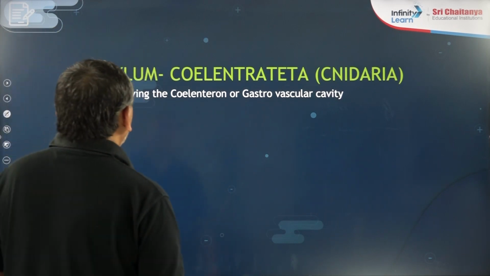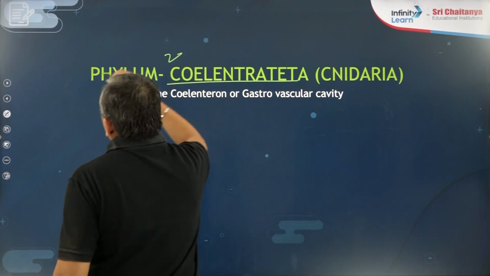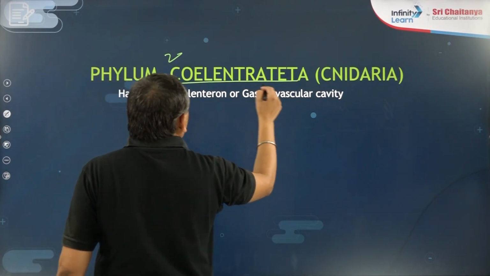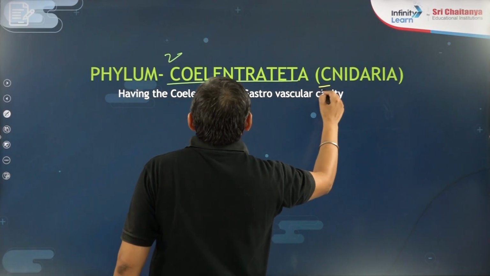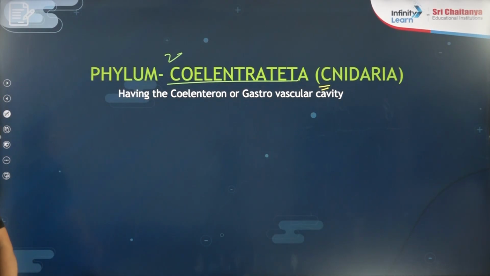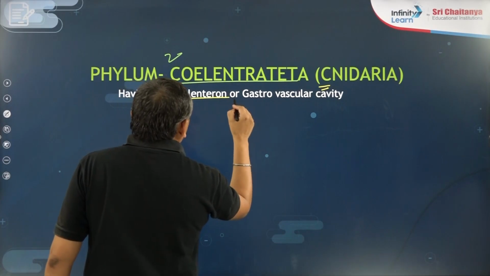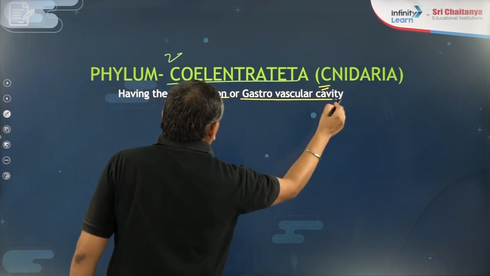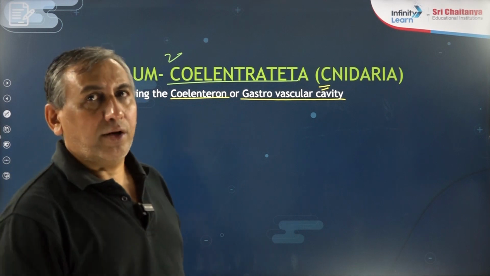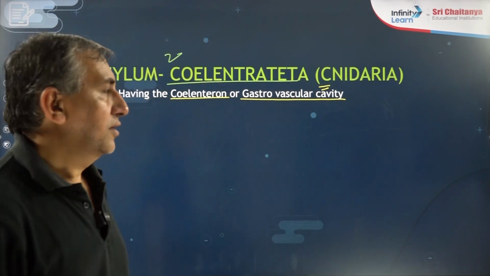Now I am coming to the very important second phylum, that is known as the Cnidaria. What is the name of the second phylum? That is the Cnidaria. And they are also known as the coelenterata because they are having the coelenteron, one cavity, known as the gastrovascular cavity.